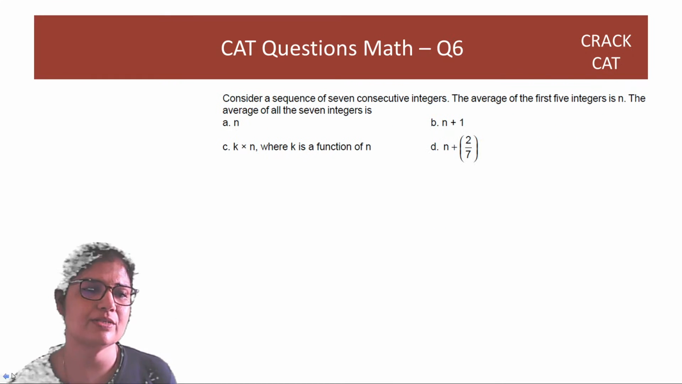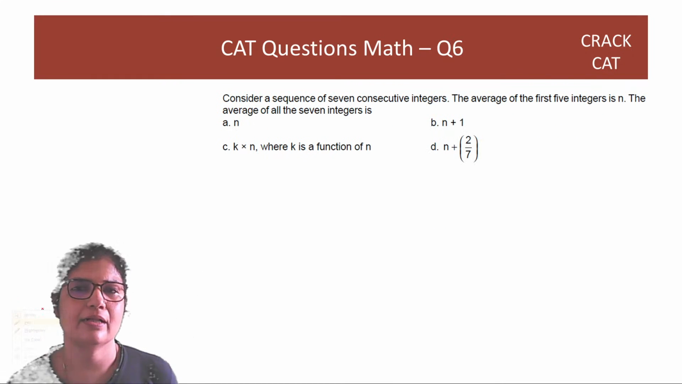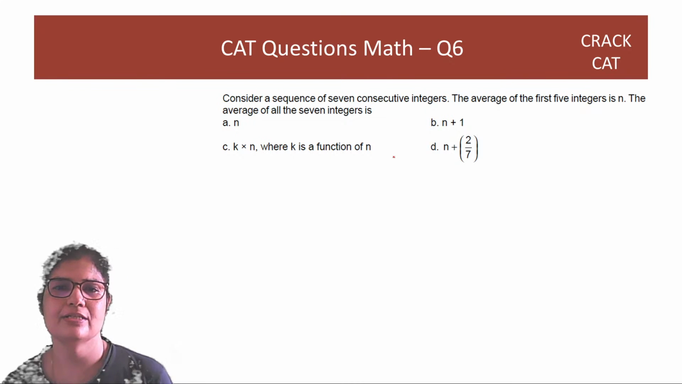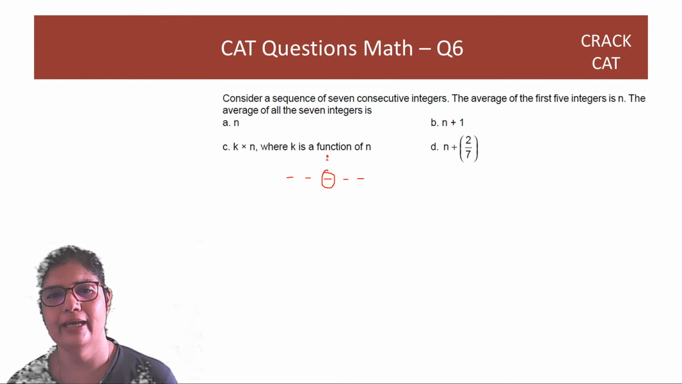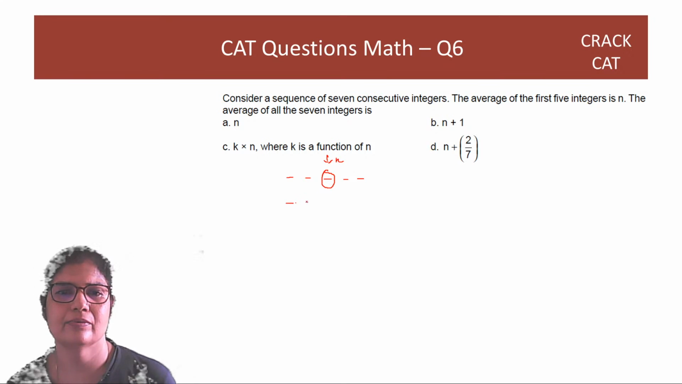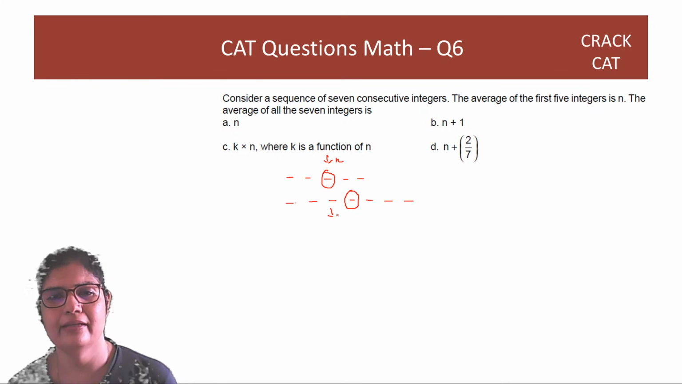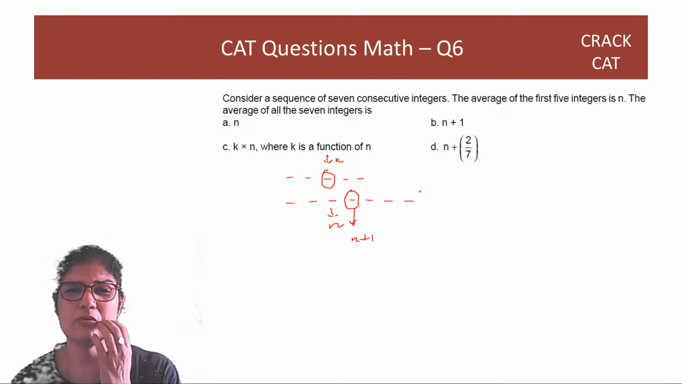Consider a sequence of 7 consecutive integers. The average of the first 5 integers is n. So पहले 5 integer का average कहाँ आता है? यहाँ पे. So ये है n. अब 7 integer आप पकड़ोगे तो एवरेज आ जाएगा यहाँ पे. अगर ये n है तो ये क्या होगा? n plus 1. Right? Average is always the middle term.